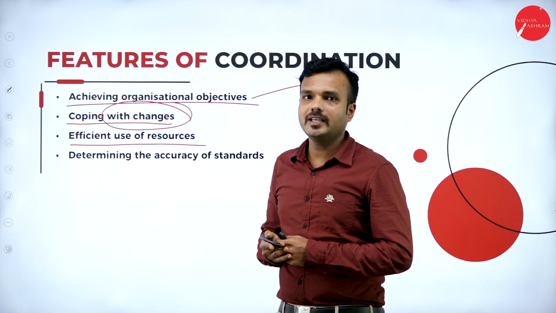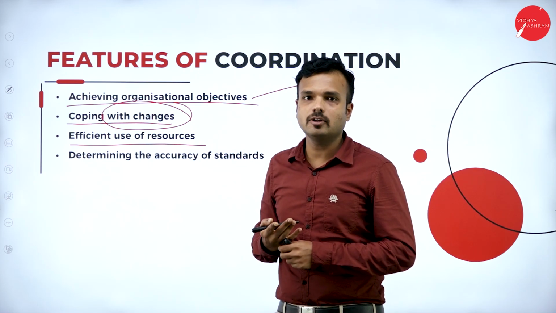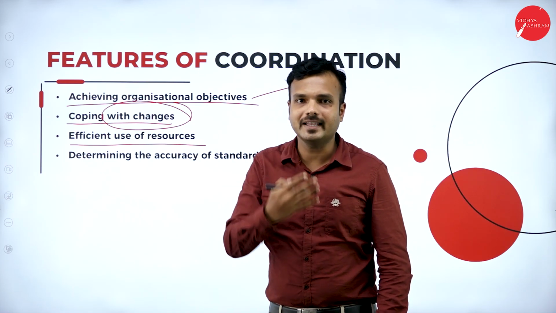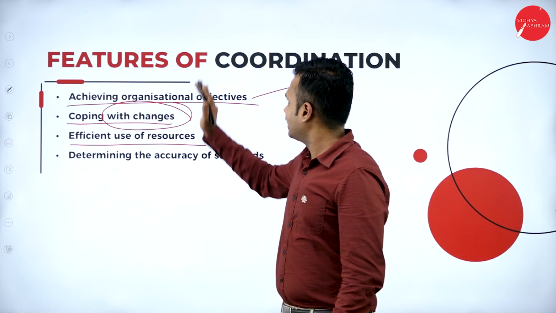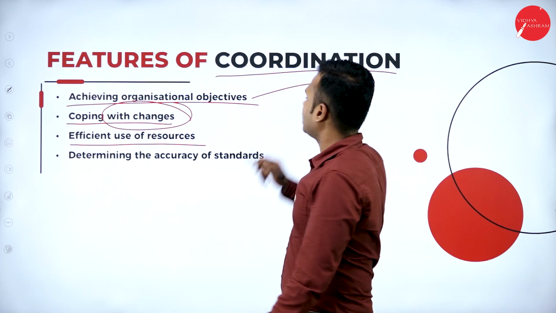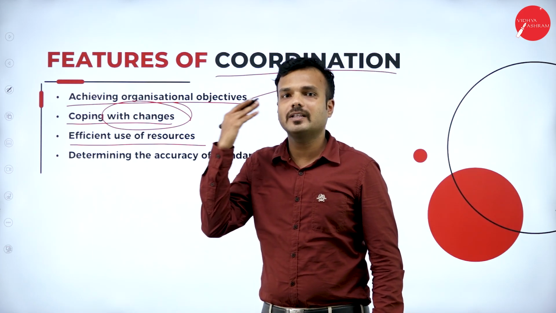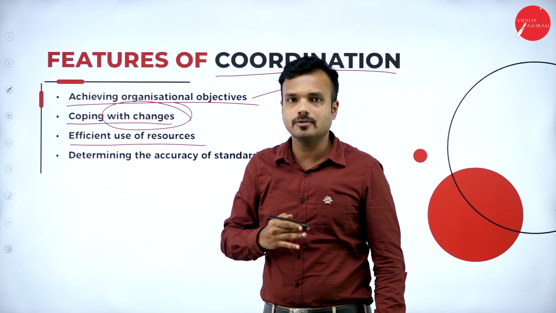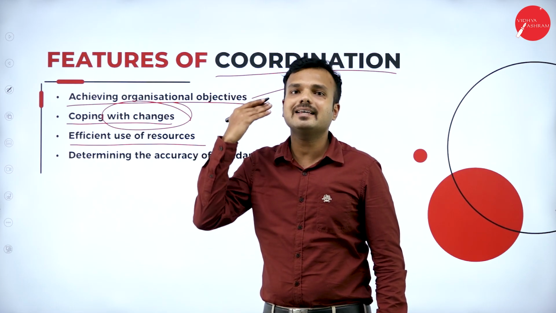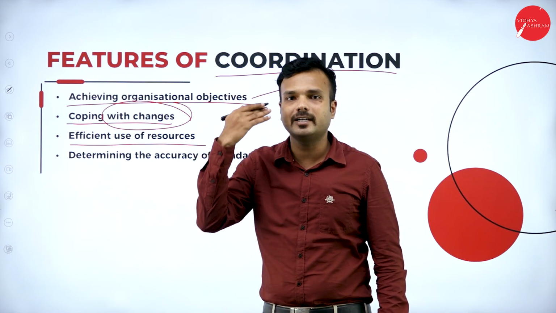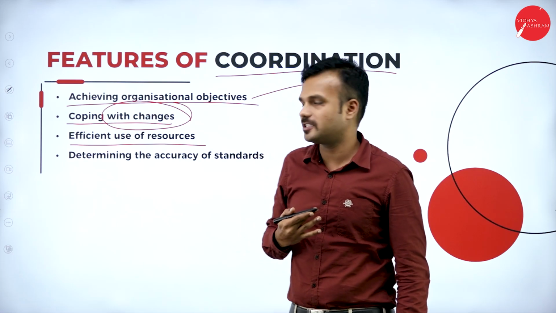Efficient utilization of resources. So here we know that there are two resources in an organization, human and financial resources. So controlling leads to utilizing all resources, whether human or non-human, in a better way for the accomplishment of organizational goals.